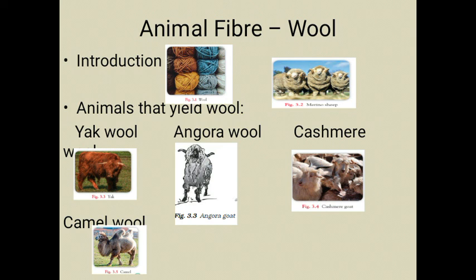On average, a sheep produces 2 to 30 pounds of wool annually, but the amount of wool that a sheep produces depends upon its breed, what kind of nutrition they have, and their shearing intervals.